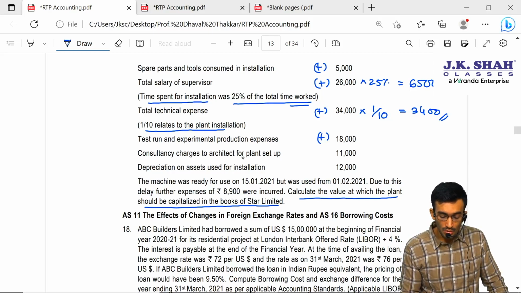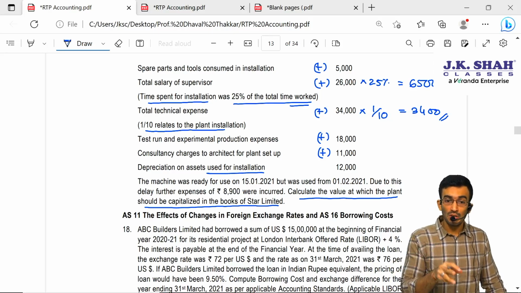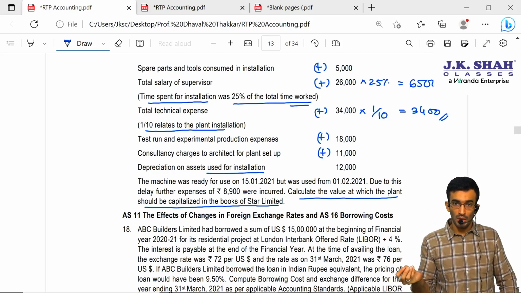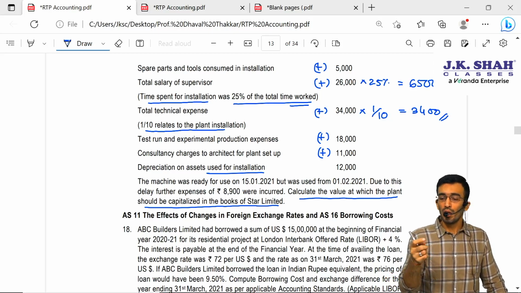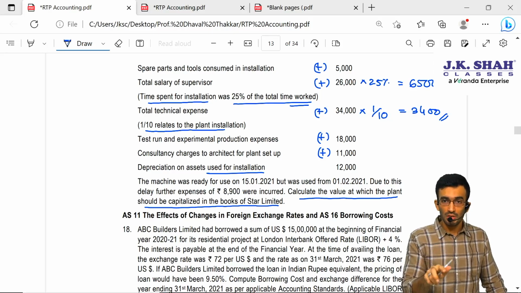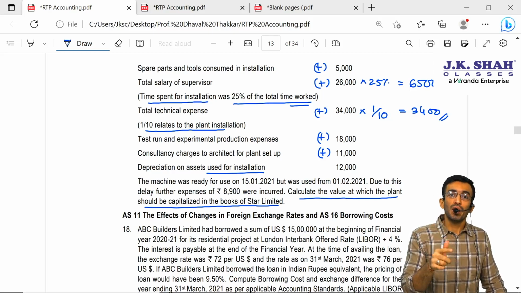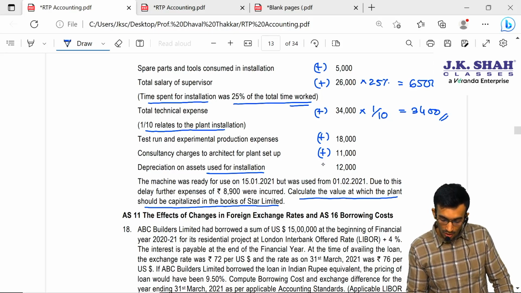Consultancy charges to the architect for plant setup. So this is also an installation expense we have to add. Depreciation on the assets used for installation: let us say, for example, some equipment or tools are used for installation. Then the depreciation on those equipments used for installation has to be added in the cost of machinery.